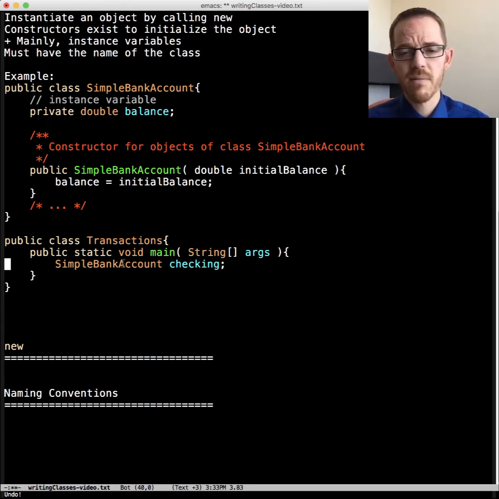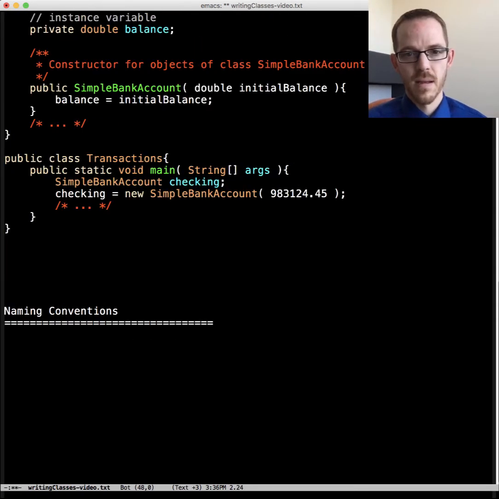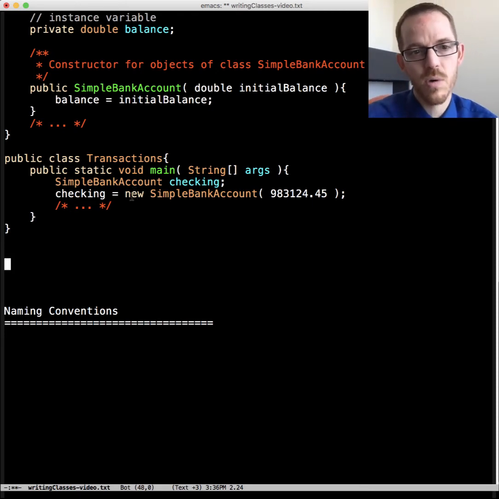So we've declared it, but we haven't instantiated an object yet. We do that by the line with new, calling the constructor here. And how's that for a good initial bank account amount? Okay, so now we're using the keyword new, calling the constructor, passing it an argument, and this is creating a new object. It is instantiating a new object and assigning it to our object reference checking here.